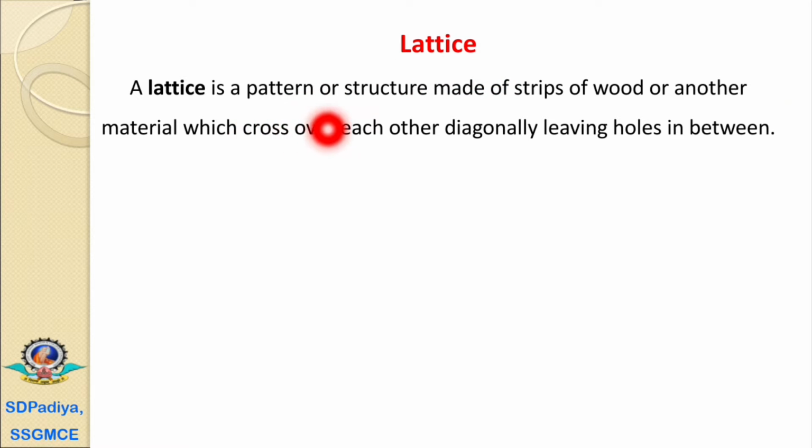A lattice is a pattern or structure made up of strips of wood or any other material which cross over each other diagonally, leaving holes in between.